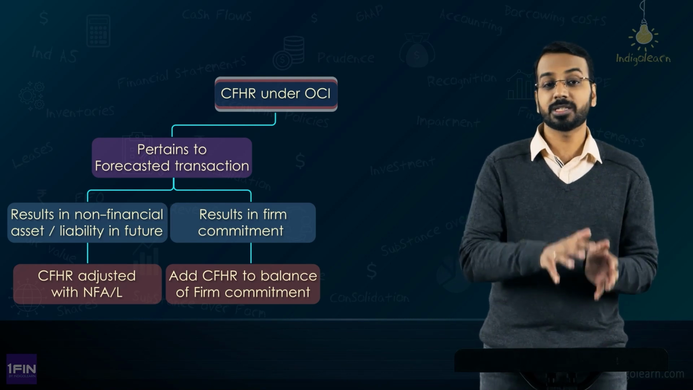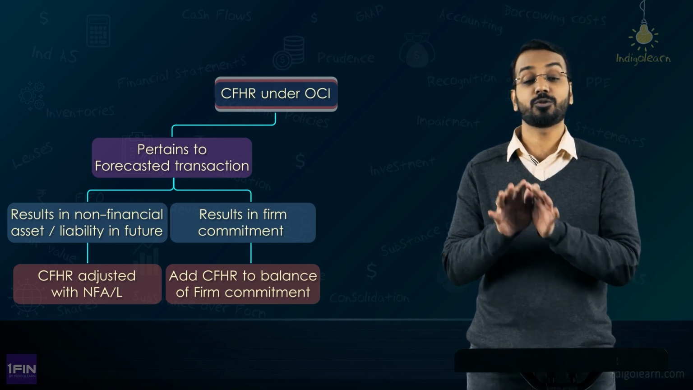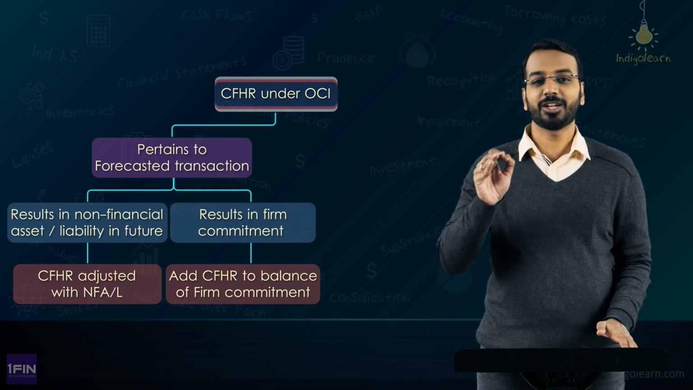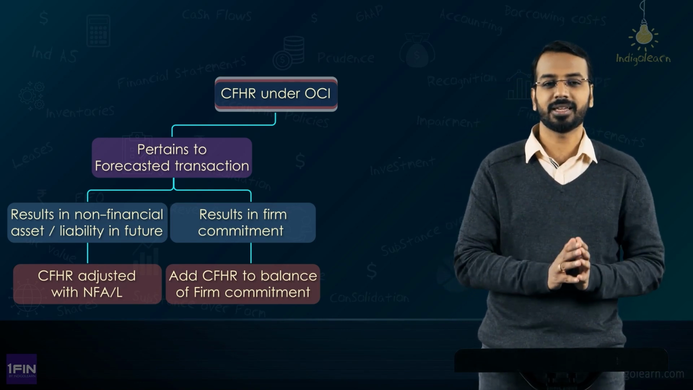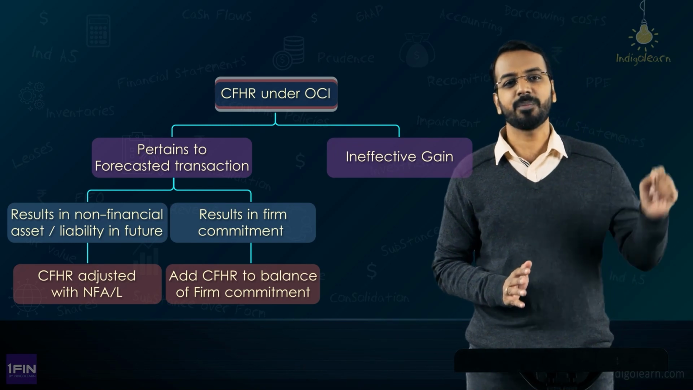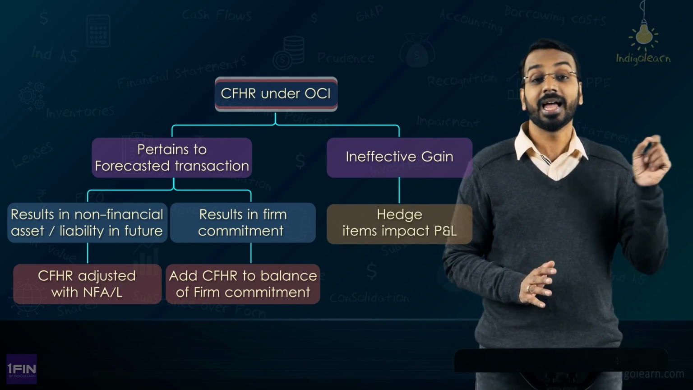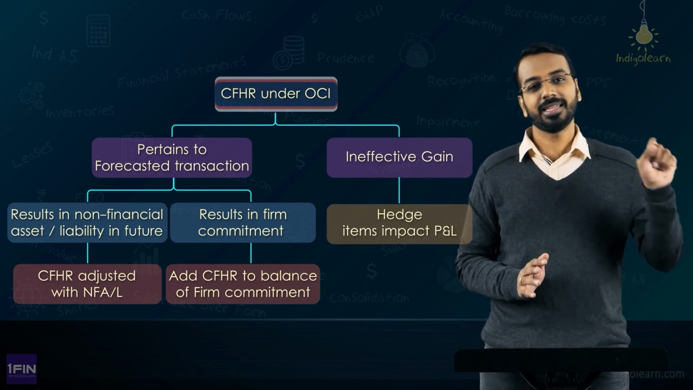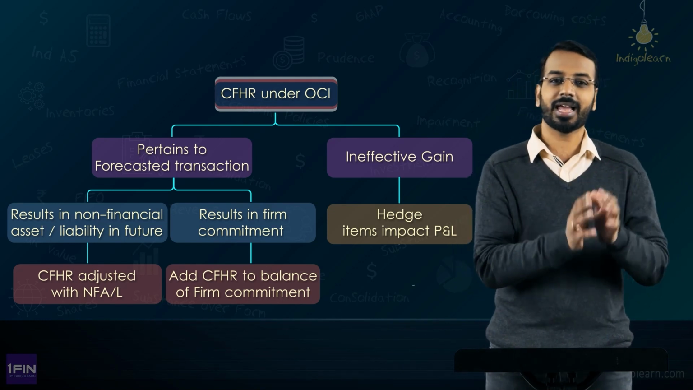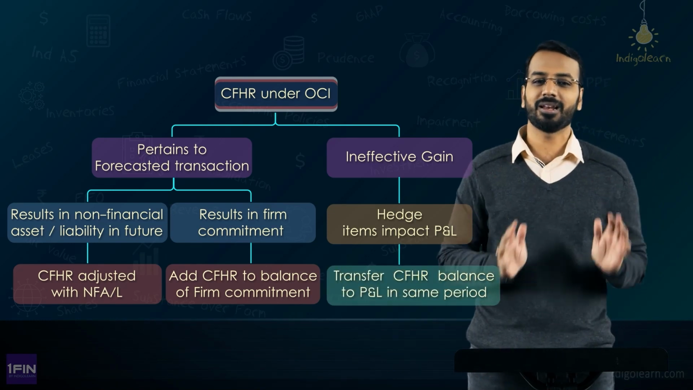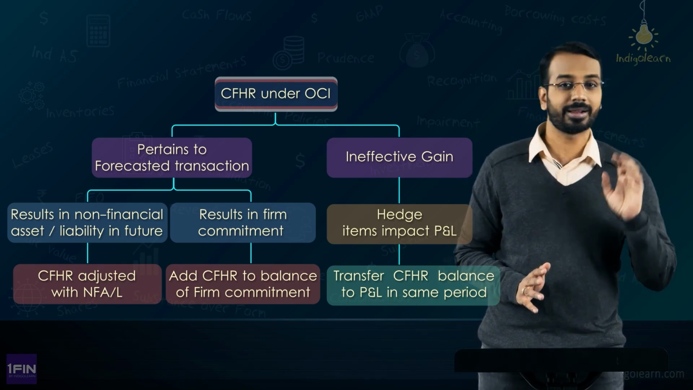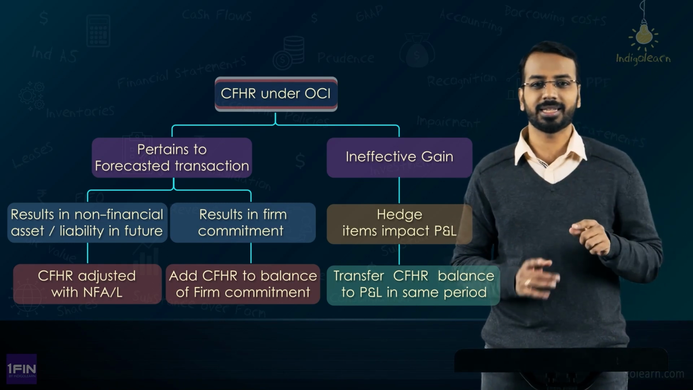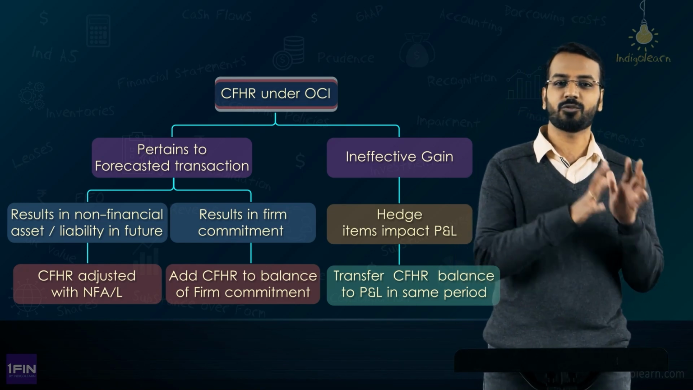Now, in other cases, apart from the cases that we have discussed with respect to forecasted transaction resulting in a non-financial asset or a non-financial liability, in all other cases, the standard says, whenever the hedged item impacts the P&L, in the same period, transfer the cash flow hedge reserve balance to the P&L. A very simple prescription. For example, you have entered into a forecasted sale transaction. For forecasted sale transaction, you have entered into a hedge which is a cash flow hedge.